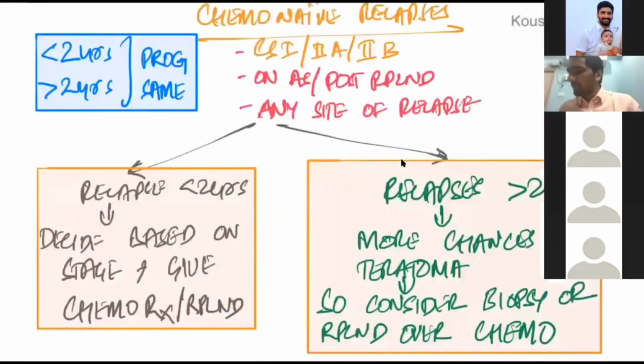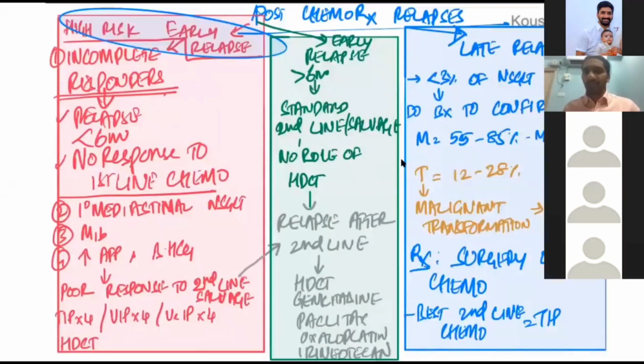What I need to impress upon you is that a relapse in a patient is basically classified into 2 types. Someone who has received chemotherapy previously is post-chemotherapy relapse. Someone who has not received chemotherapy previously is chemo-naive. In post-chemotherapy relapse, it is of 2 types. Less than 2 years is early relapse. More than 2 years is late relapse.